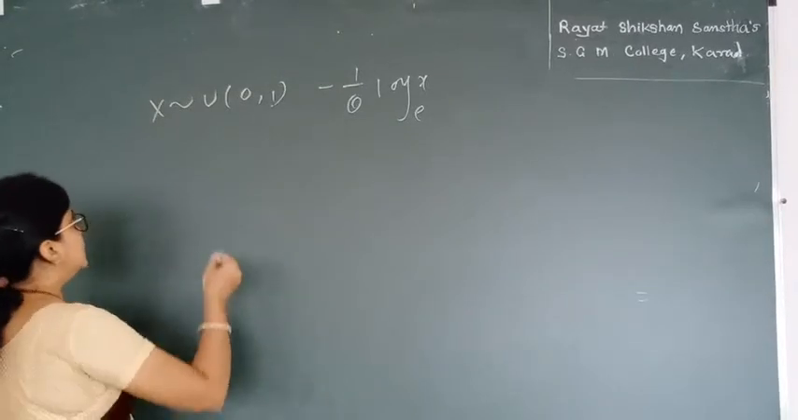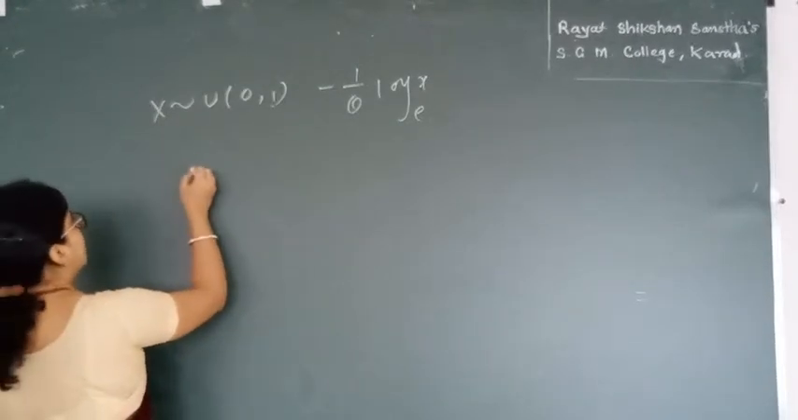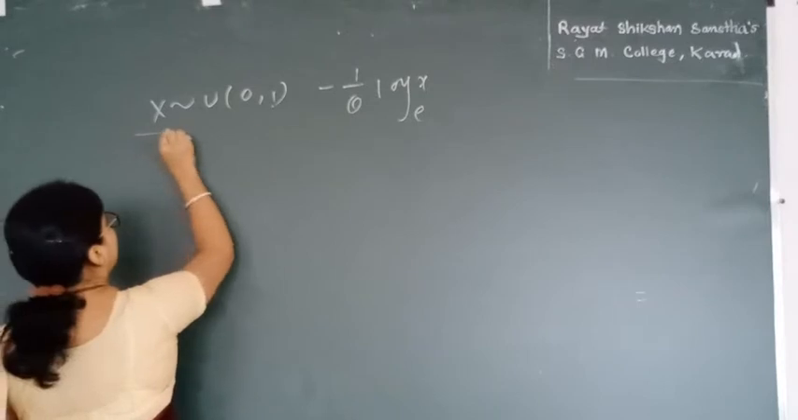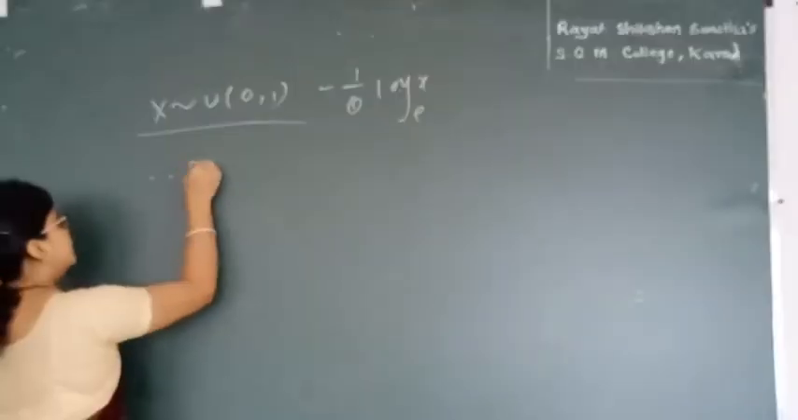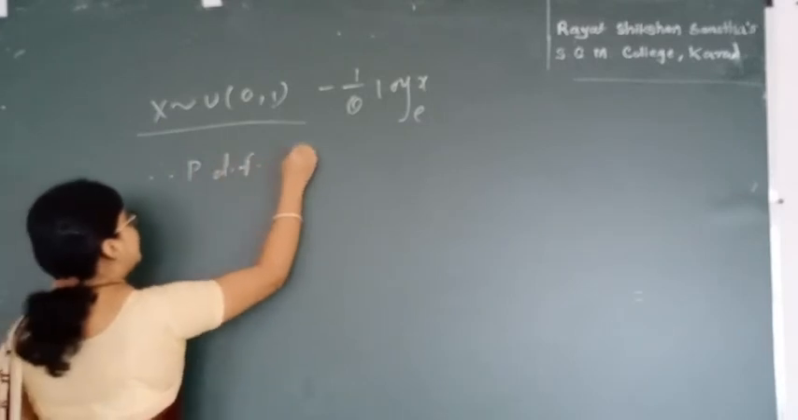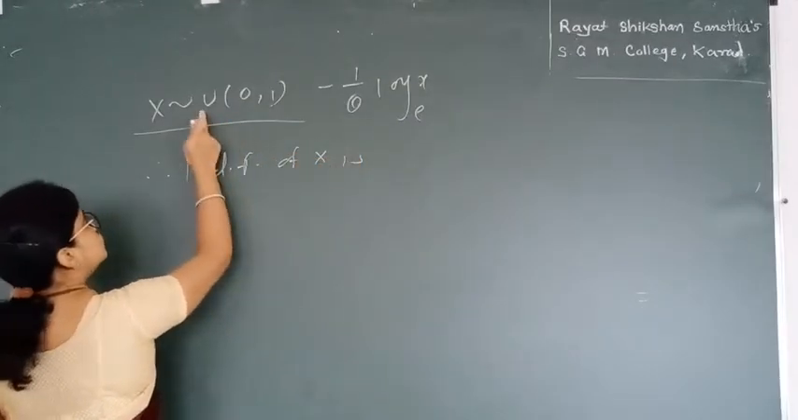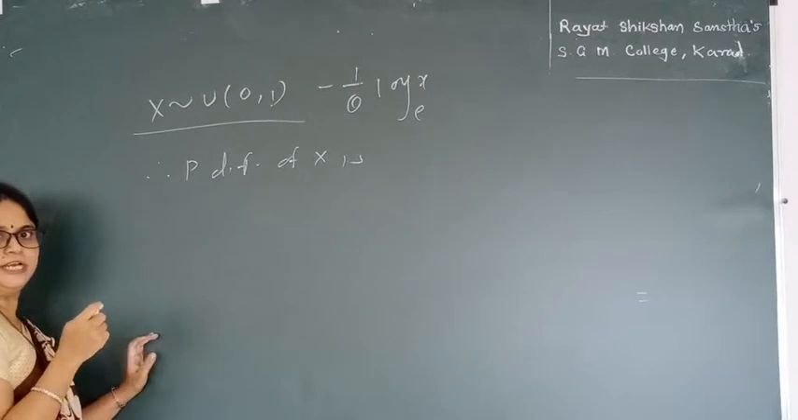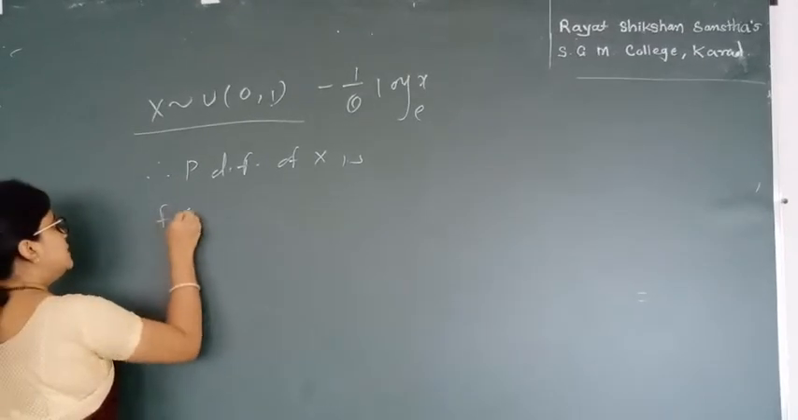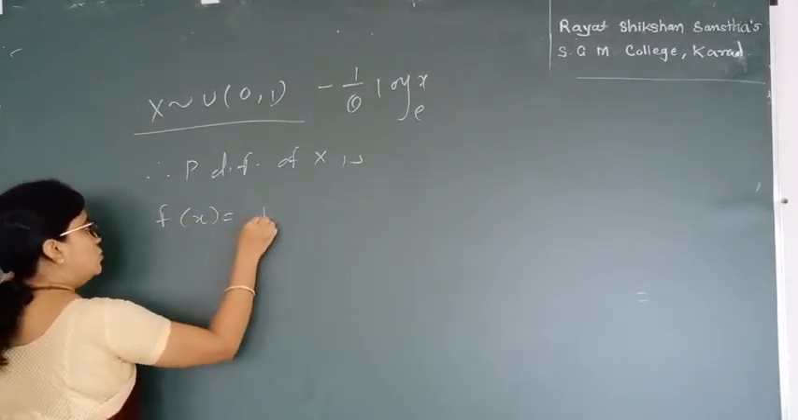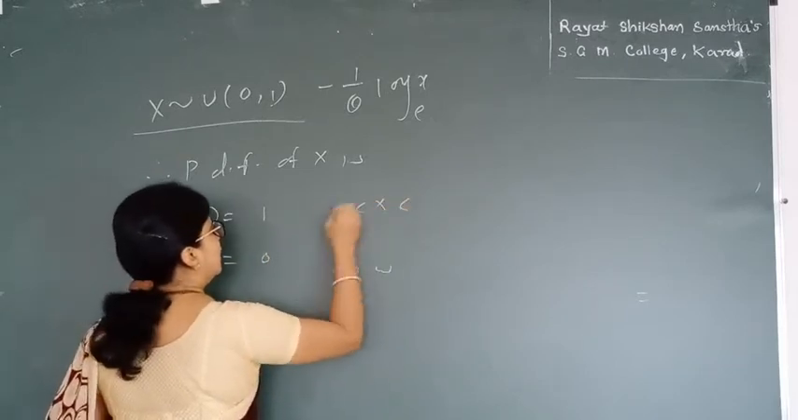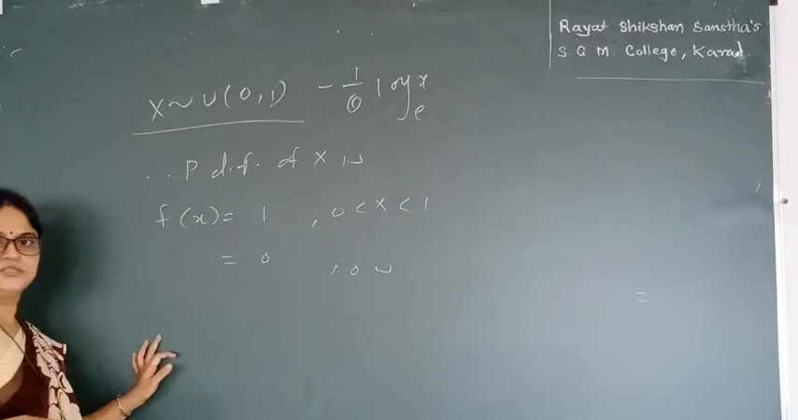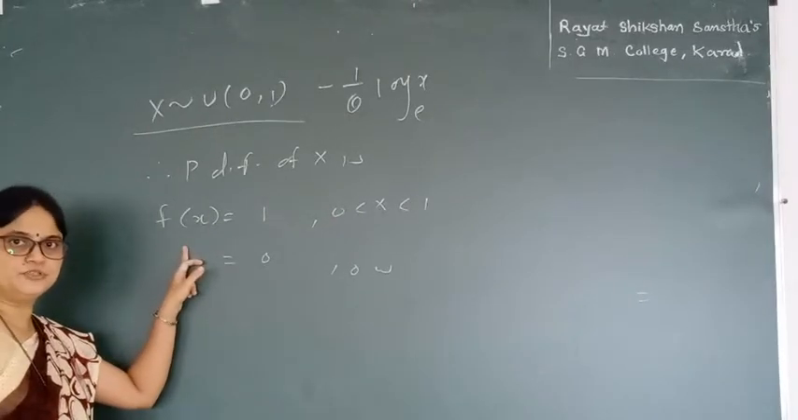Okay, so the first step: I have given x follows uniform 0, 1. That means I have the PDF of x. Since it is uniform 0, 1, the PDF is f(x) equal to 1 for the range of x from 0 to 1, and equal to 0 otherwise. This is your PDF of the uniform 0, 1 distribution.